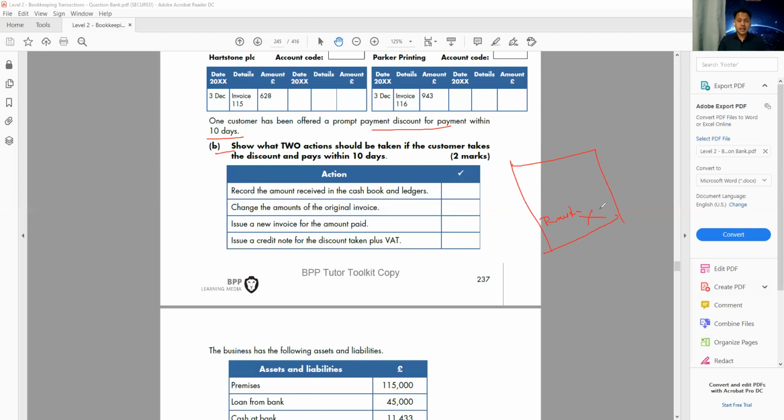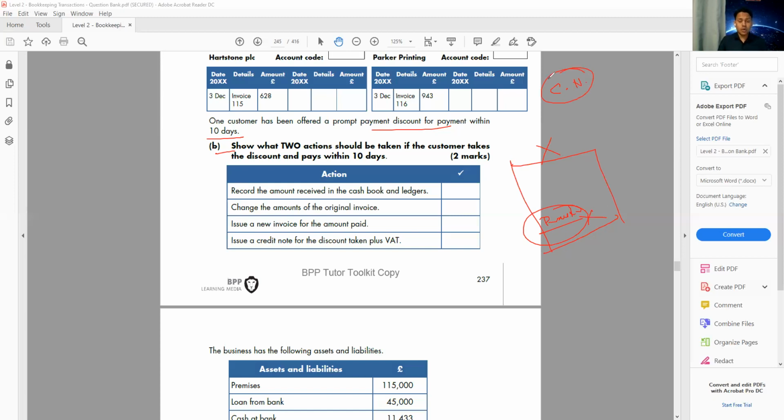And obviously, this is very important to understand. Prompt discount we don't show in the invoice because we don't know if the customer is going to accept it or not. The customer might pay within 10 days, or the customer might say, I don't want to pay within 10 days, I'm going to pay within 30 days. So it's up to the customer. That's why we don't show it in the invoice. Rather, we show a separate credit note.